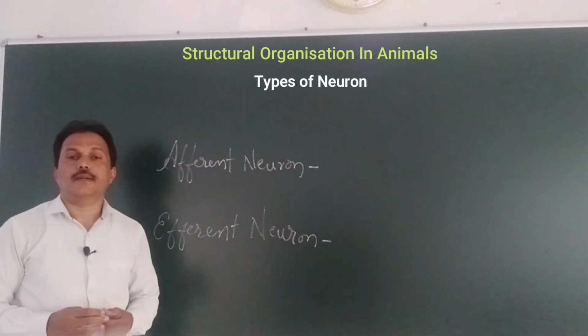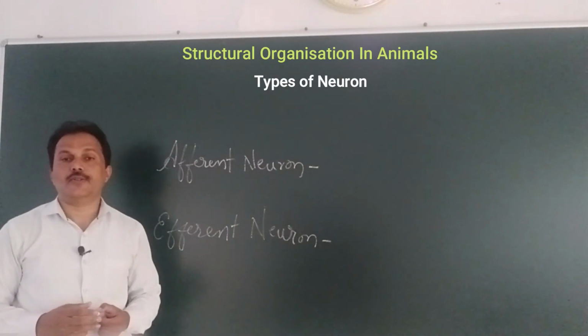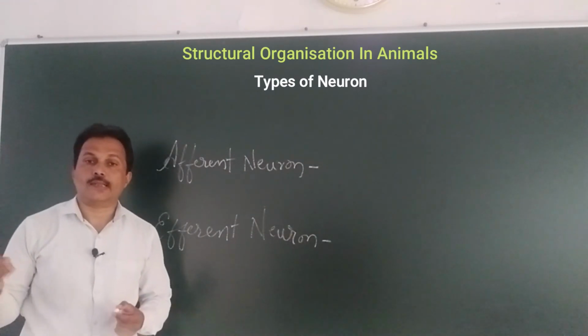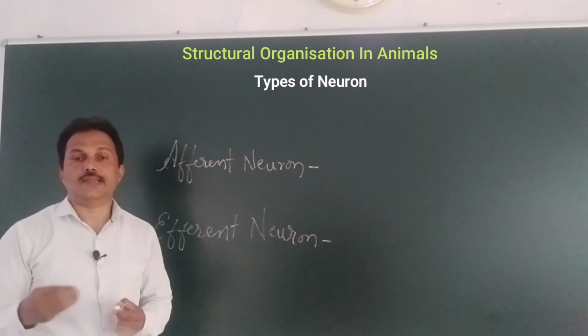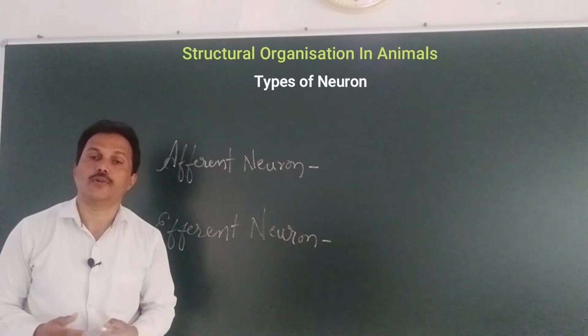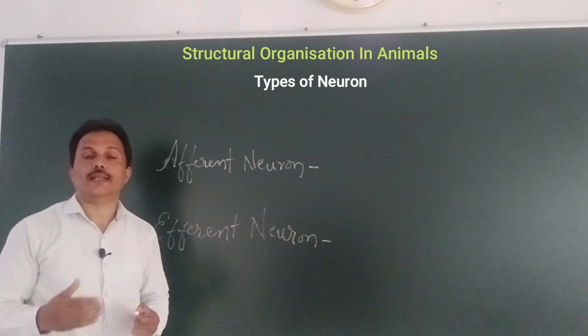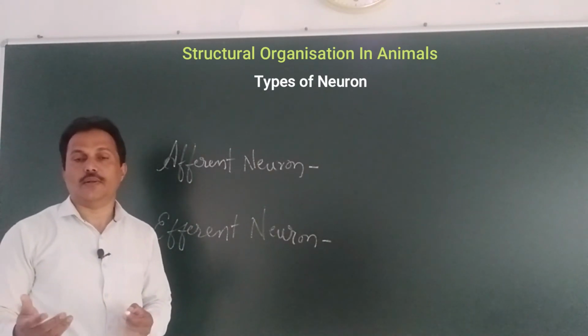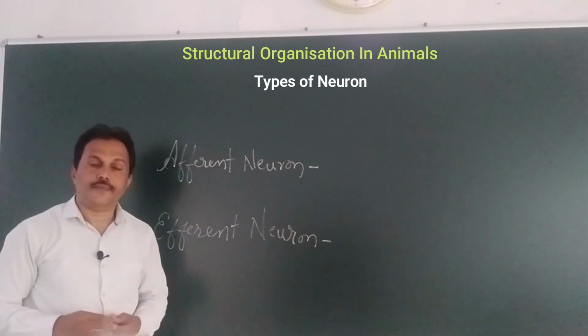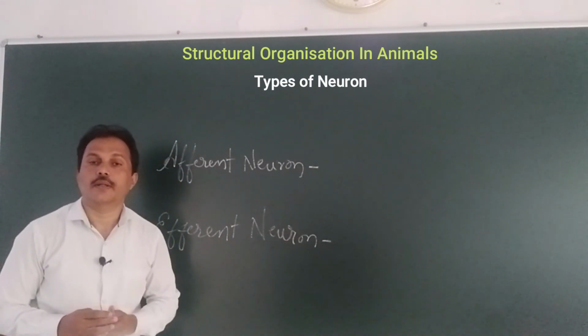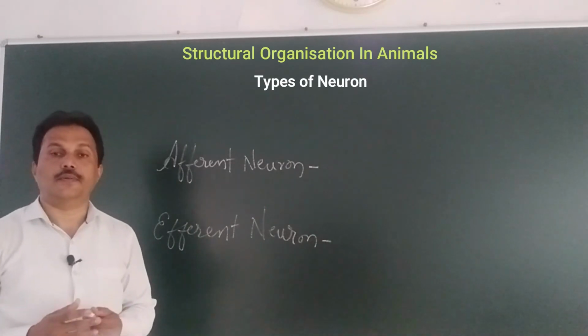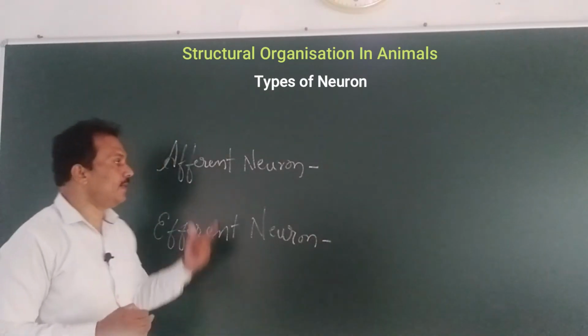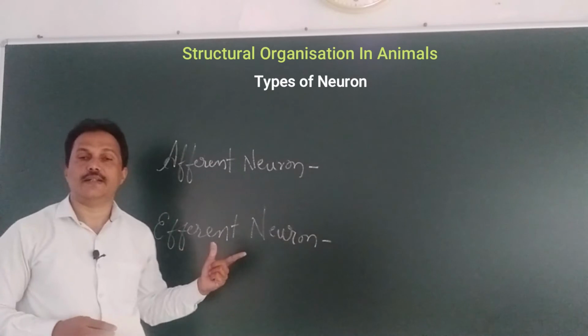First we have seen the neuron classified based on the number of processes attached to the cyton: multipolar, bipolar, and unipolar neuron. But here there are two types of neuron, based on the function of neuron. One is known as afferent neuron, another is known as efferent neuron.